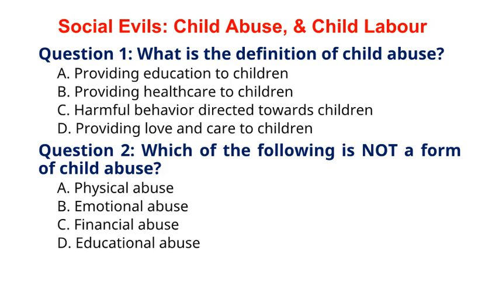The correct answer to question 1 is option C. Harmful behavior directed towards children. Explanation: child abuse refers to any harmful behavior or mistreatment directed towards children, including physical, emotional, or sexual abuse, neglect, and exploitation. Question 2. Which of the following is not a form of child abuse?